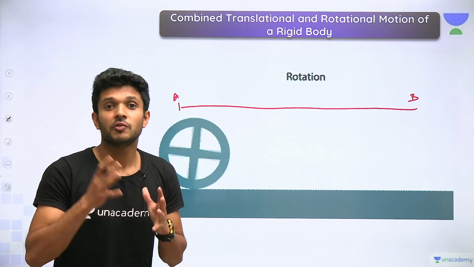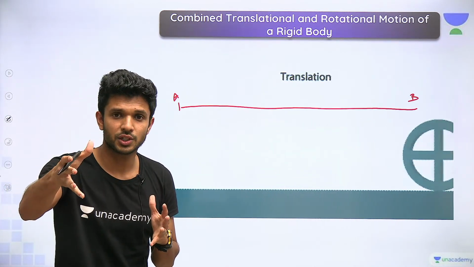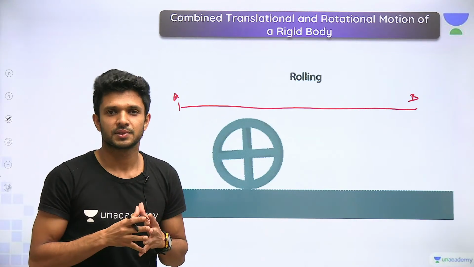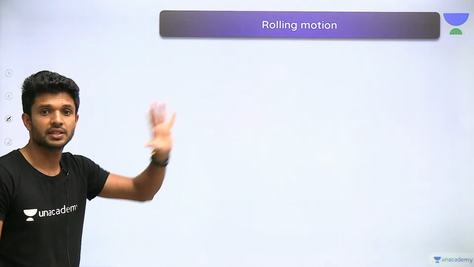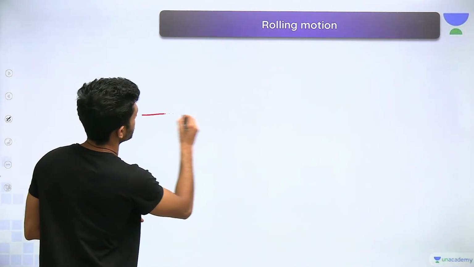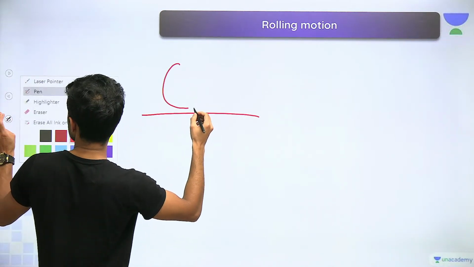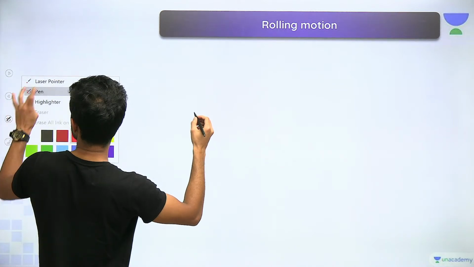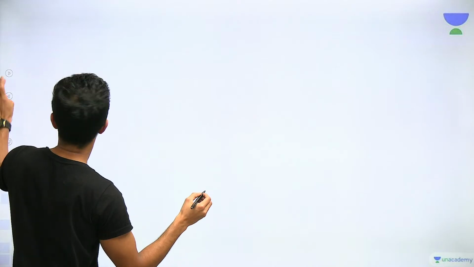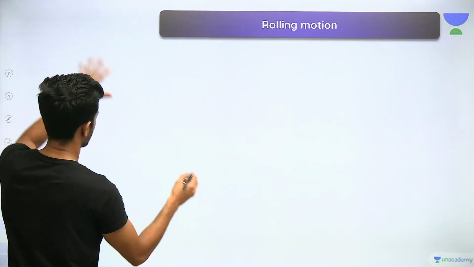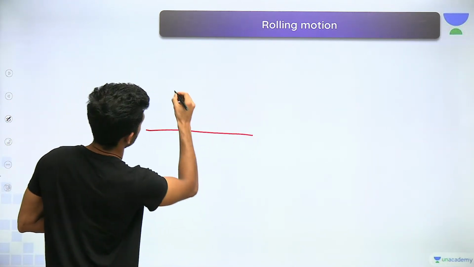That's not the main thing now. We have to see how the velocities and accelerations are distributed in a rolling motion. Shall we? So we will start from the basics for understanding what rolling motion is. We have a sphere here.